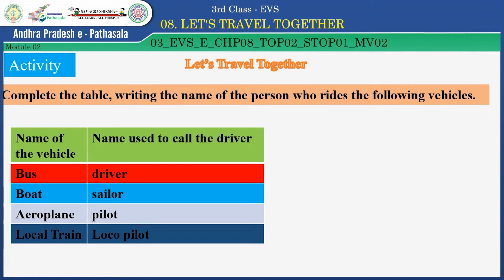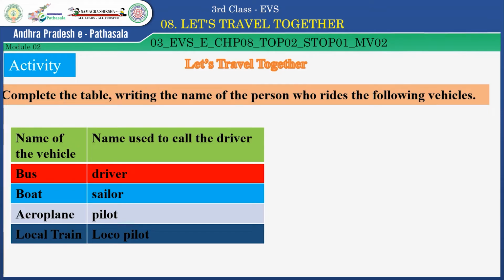What do we call the person who rides the bus? Yes, driver. Next, boat. Name the person who sails boat? Yes, sailor. Aeroplane, pilot. And local train driver is called loco pilot.